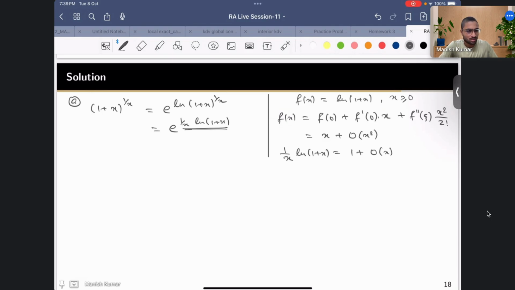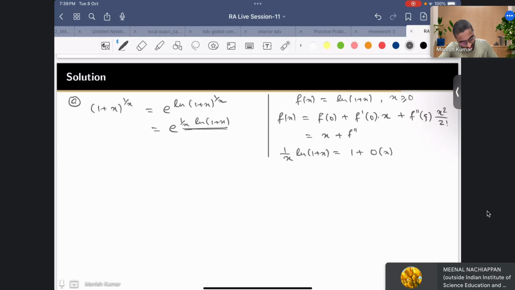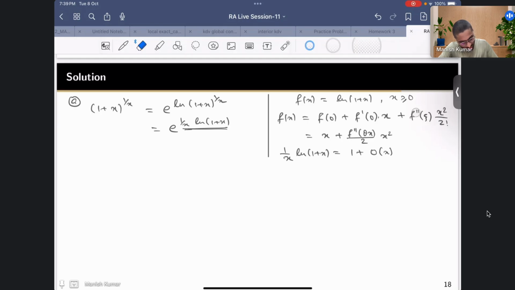Because f prime, if you see, it is 1 minus 1 by 1 plus zeta square. So I am representing this by some constant. Maybe I can write this f double prime, and zeta I can write as theta x, and then x square. So let's go more precisely.